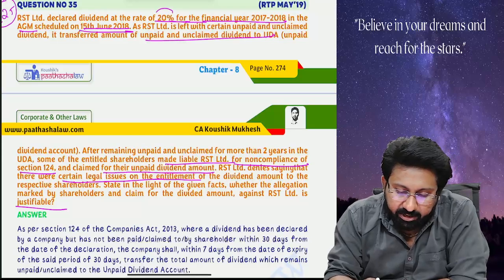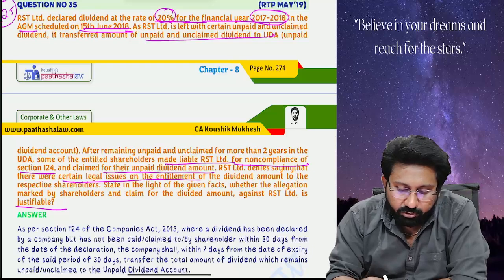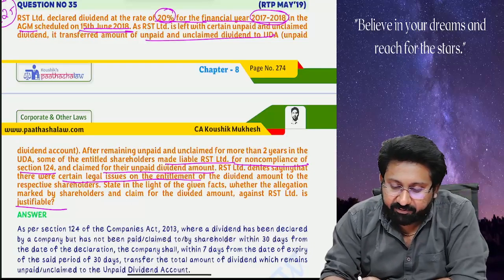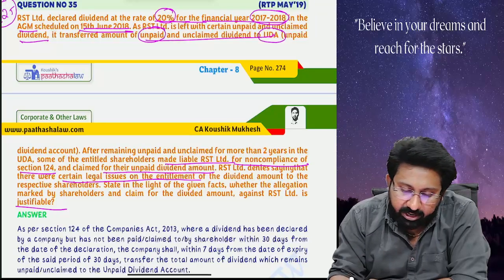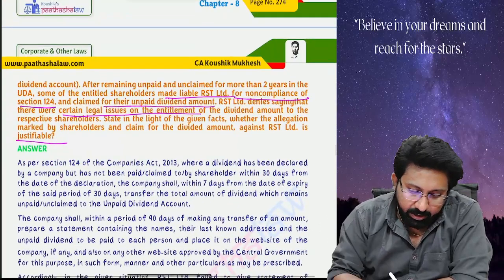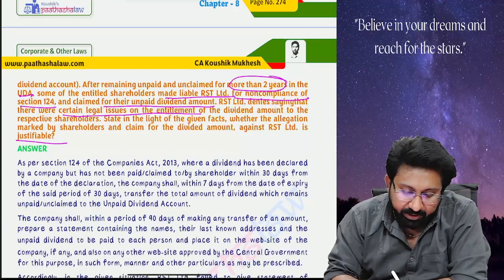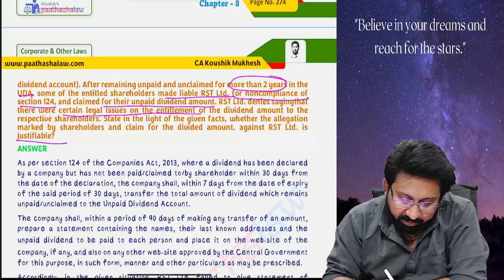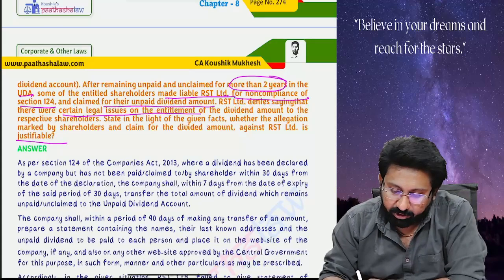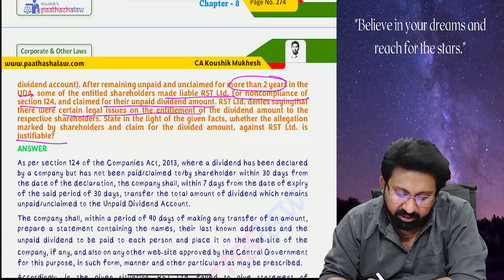RST Limited declared dividend at the rate of 20% for the financial year 17-18 in the AGM scheduled on 15th June 2018. As RST Limited is left with certain unpaid and unclaimed dividend, it transferred the amount of unpaid and unclaimed dividend to UDA account. After remaining unpaid and unclaimed for more than 2 years in the UDA, some of the entitled shareholders made RST Limited liable for non-compliance of Section 124 and claimed for their unpaid dividend amount. RST Limited denies, saying that there are certain legal issues on the entitlement of dividend amount to the respective shareholders.